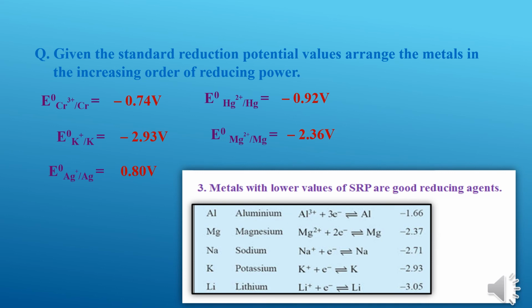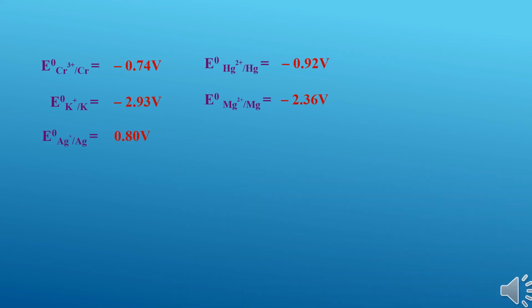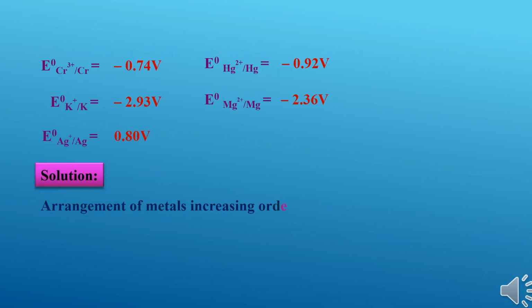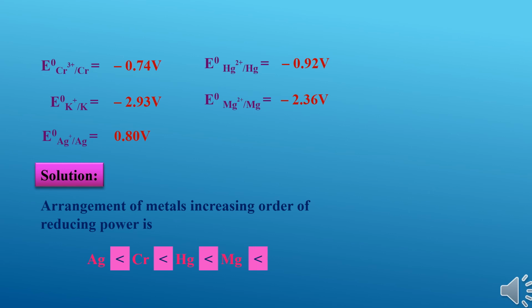So to get the solution, we should have one thing in our mind. The metals with lower value of SRP are good reducing agents. And in the given data, the one which is having lower value of SRP is a good reducing agent. Solution is like this. The arrangement of metals in the increasing order of reducing power is: we have weakest reducing agent Ag. The order follows like this: Cr, then Hg, Mg, and the strongest reducing agent is potassium.